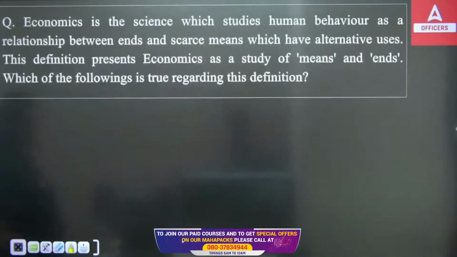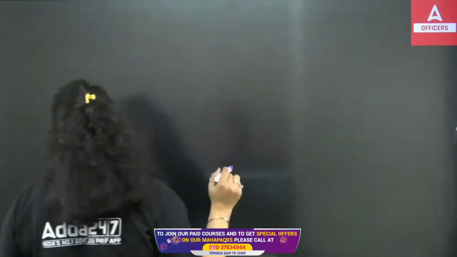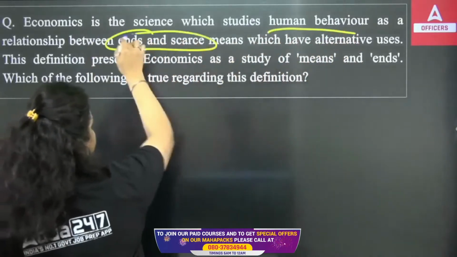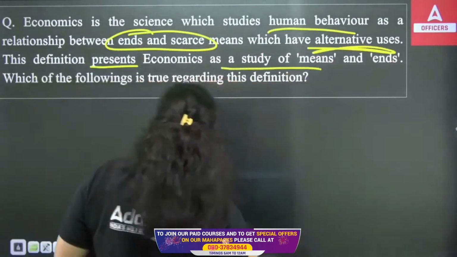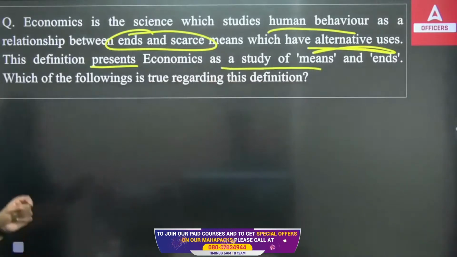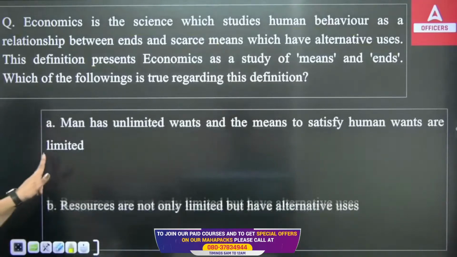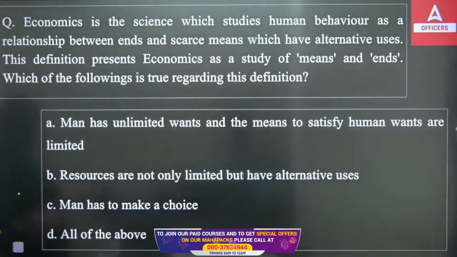Okay, next question. Economics is the science which studies human behavior as the relationship between ends and scarce means, which have alternative uses. So this definition presents economics as a study of means and ends. Which of the following is true regarding this definition? So a definition has been given to you. Human behavior. A study has been done and it is saying there is a relationship between the ends and scarce means, which have alternative uses. You can have multiple uses of the single resource, the single means.